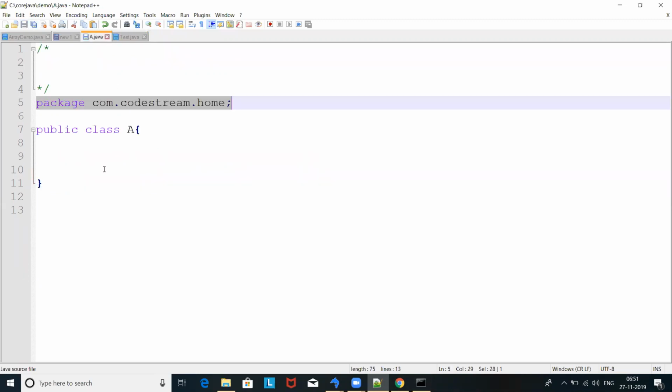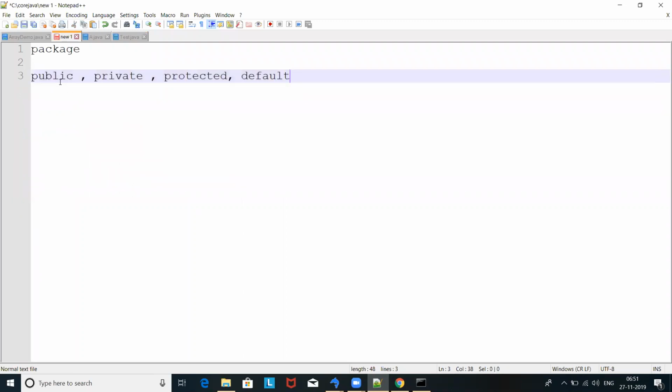Fine. So what we will do is try to understand public, private, protected and default in tomorrow's class, because Muni is not available, let him connect tomorrow. We already understood the package concept today, so let's try to understand public, private, protected and default. This public and private we can apply for classes and methods and variables as well. What is the impact when we declare them differently, and how we use those, we are going to discuss in detail tomorrow.